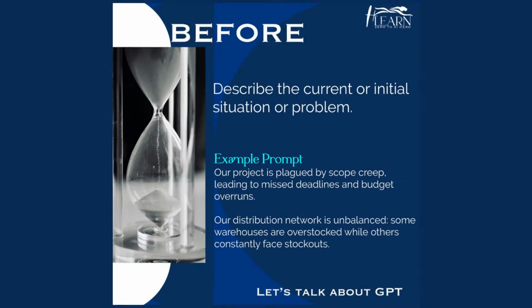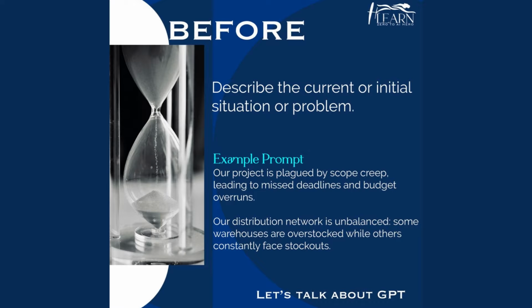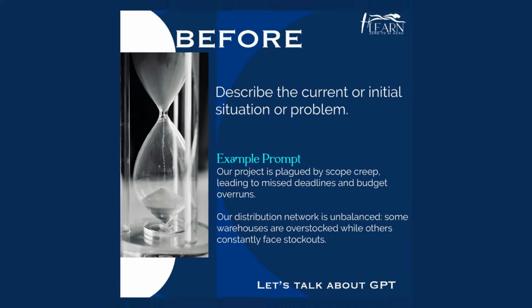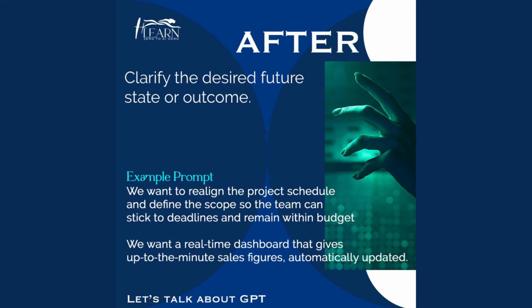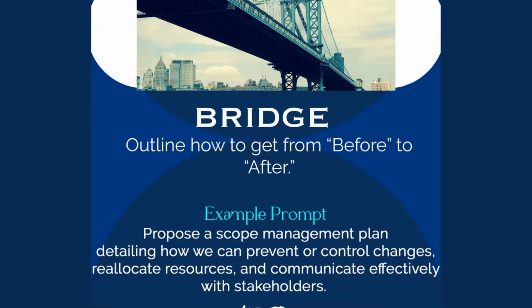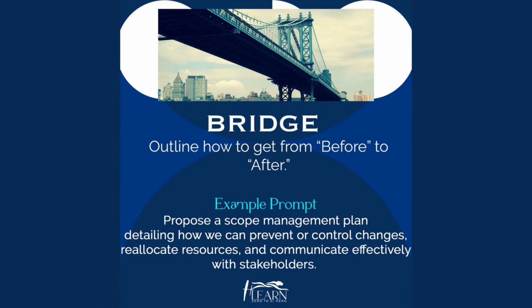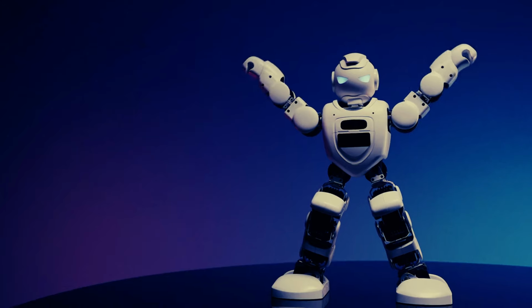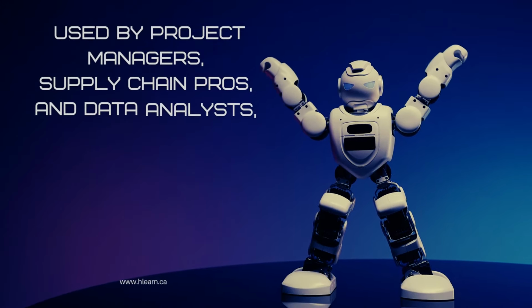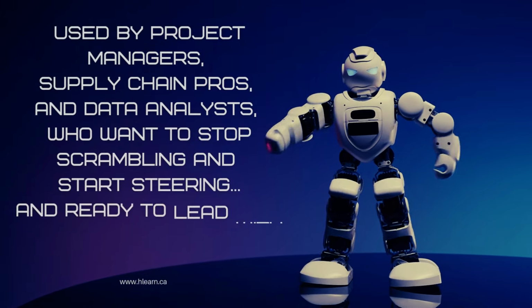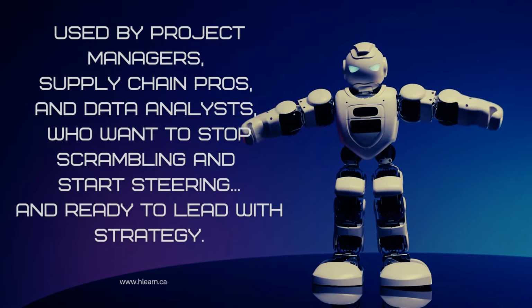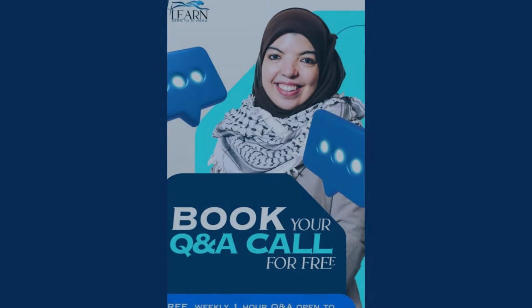Here's how it works. Before, describe the current or initial situation or problem. After, clarify the desired future state or outcome. Bridge, outline how to get from before to after. Used by project managers, supply chain pros, and data analysts who want to stop scrambling and start steering and ready to lead with strategy. Want to see the BAB method in action?